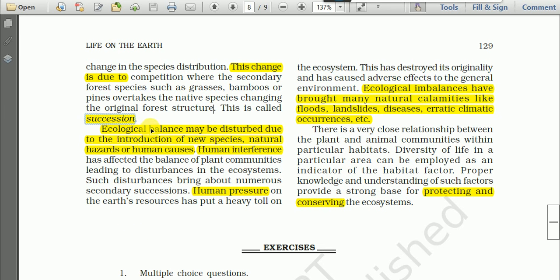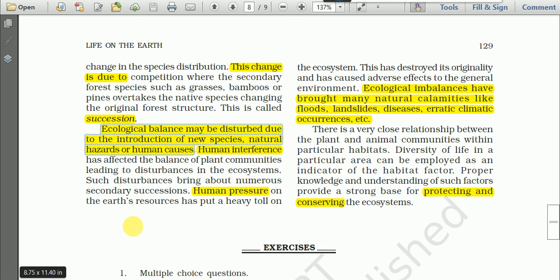And the ecological balance may be disturbed due to introduction of new species, natural hazards, or human causes. We shall discuss it in detail later.